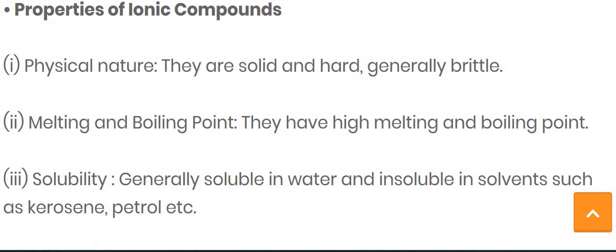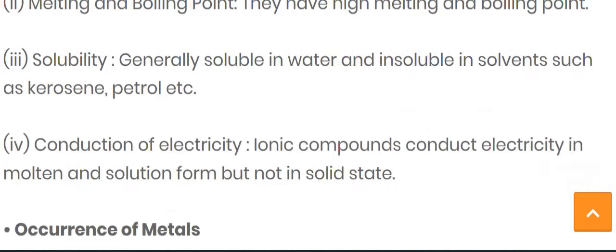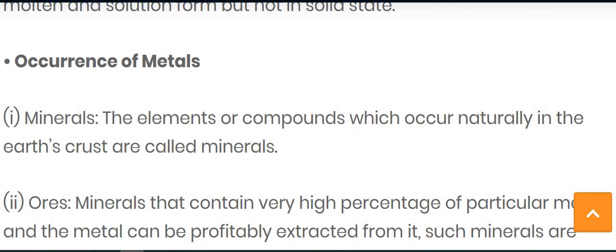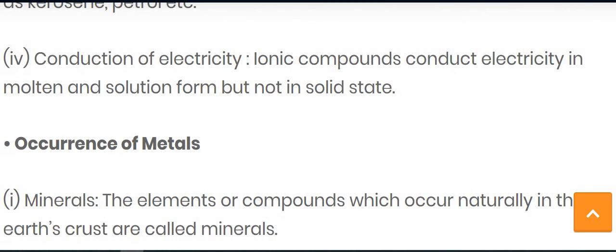So mainly there are four properties that you have to write down for the ionic compound: the first is physical nature, the second is melting and boiling point, the third is solubility, and the fourth is conductivity of heat and electricity. If you are talking about the conduction of electricity, the ionic compound conducts electricity in the molten state and in solution form, but not in the solid state.